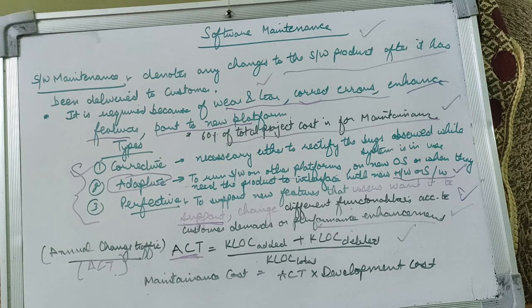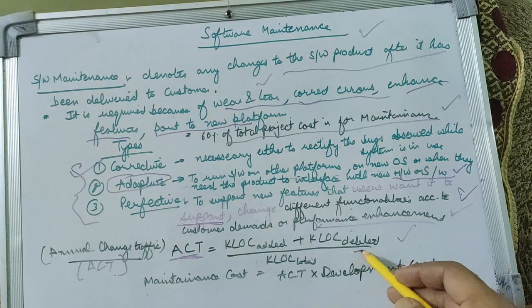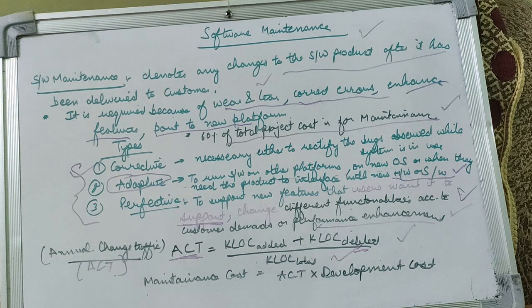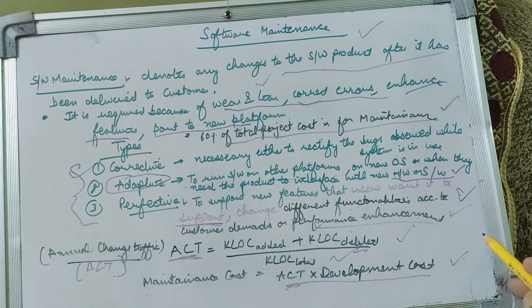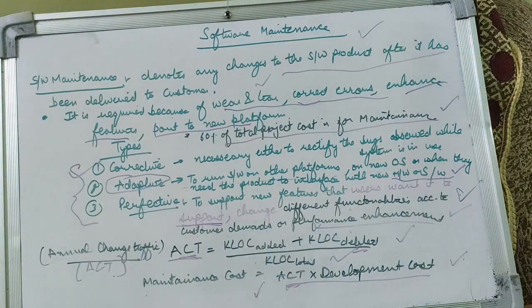If we need to add certain statements, then correspondingly your KLOC added will increase. If you need to delete some statements, correspondingly it will account for KLOC deleted. In total, what is the value of KLOC for a software? That will form your KLOC total. If you add KLOC added and KLOC deleted and divide by KLOC total, you will get the annual change traffic. Then finally, if you multiply annual change traffic with the development cost, you will get the maintenance cost for software maintenance. This is how the maintenance cost is computed.